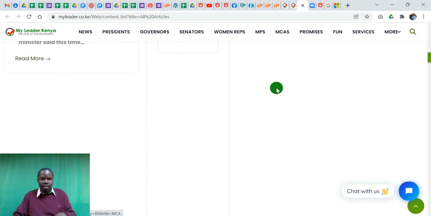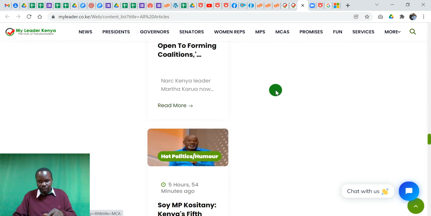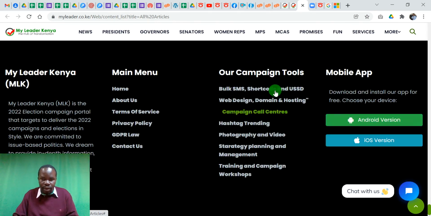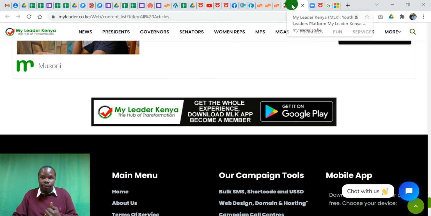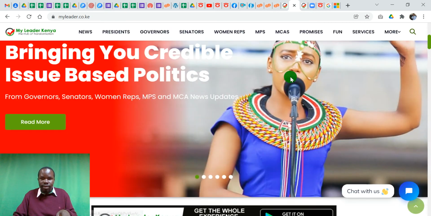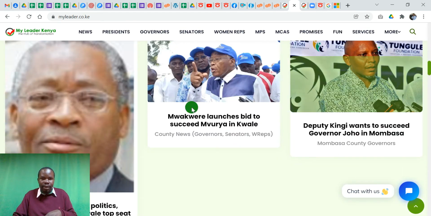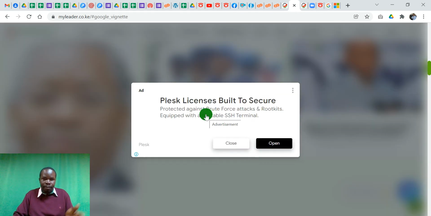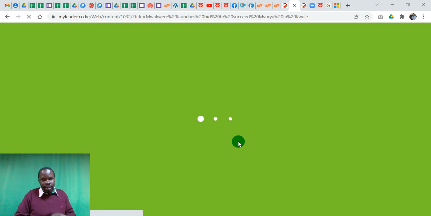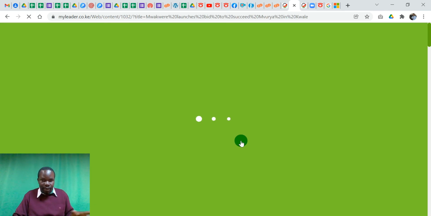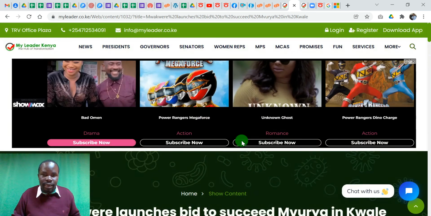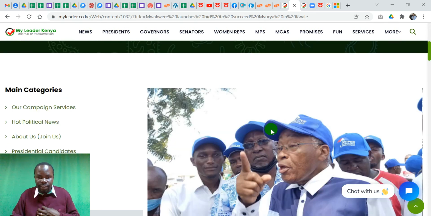So you can basically find them here. That is all the news that's already on the platform. Now, for every news item that you find, you can always read more about it by simply clicking on that particular link, and then you'll be directed to the information about that particular news. Where does this news come from? I'll show you a little bit about how you can become a content creator